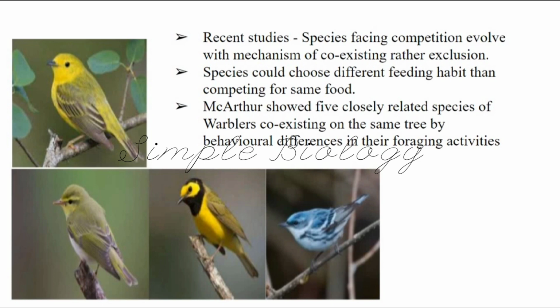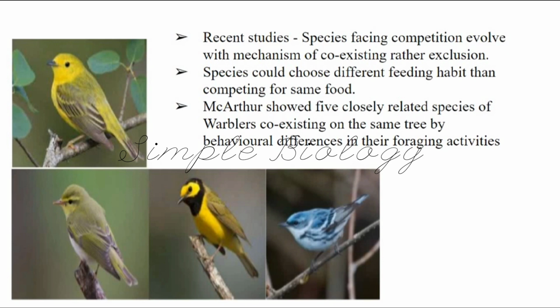For example, species might choose different feeding habits rather than competing for the same food. One might start feeding on worms, another might start feeding on grains. Like that, they might evolve some changes among themselves so that they can coexist with each other.